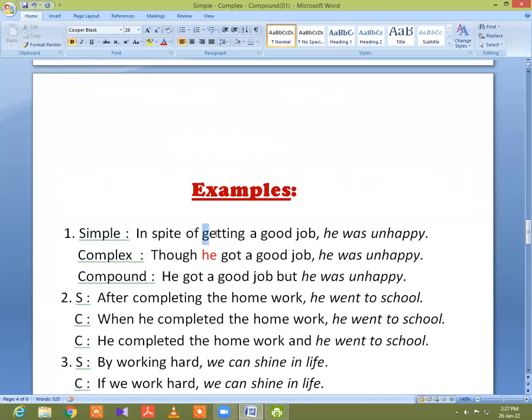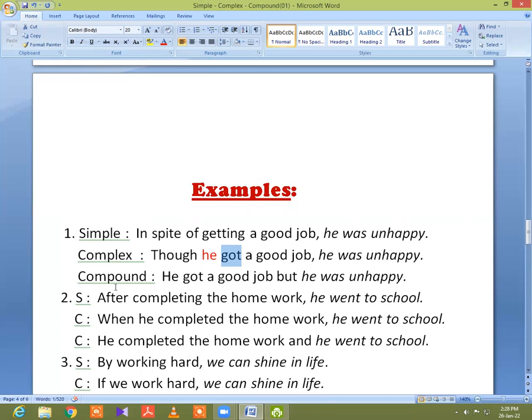So there is a getting. It is not finite, non-finite verb. So I will cancel this ing from this verb and took the got form because there is was. So it is past. So I put got here as a finite verb, and the others will remain unchanged. So it is clear to you that the complex of the simple sentence is, though he got a good job, he was unhappy.